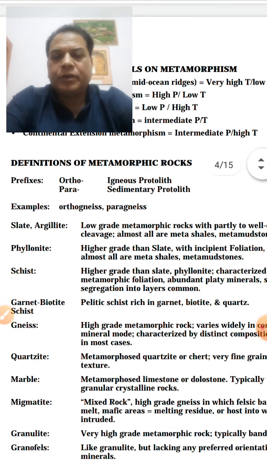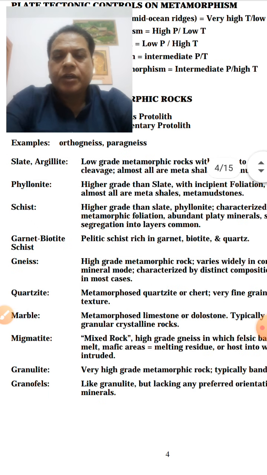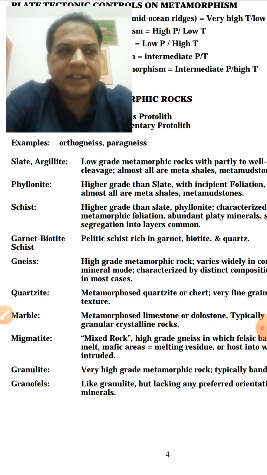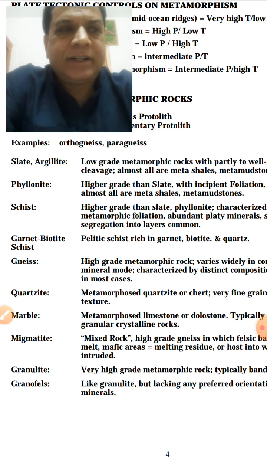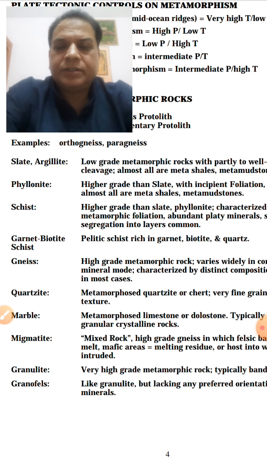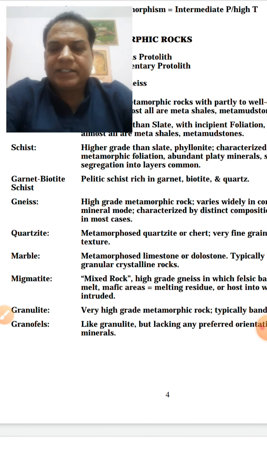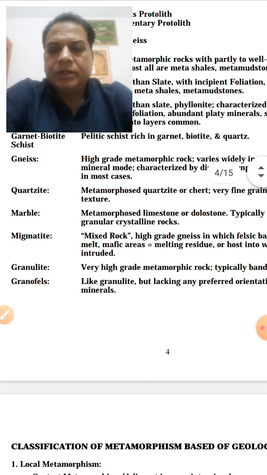Now, depending upon the grade, you have slate, phyllite, then mylonite, schist. In the beginning the sedimentary rock is shale, then with increase in pressure and temperature, that is in regional metamorphism, slate is formed, phyllite is formed, and then ultimately schist and gneiss are formed. In that account, quartzite is again a metamorphic rock, and so is hornfels. You can say there are the granoblastic rocks: quartzite, marble, granulites, hornfels, right?